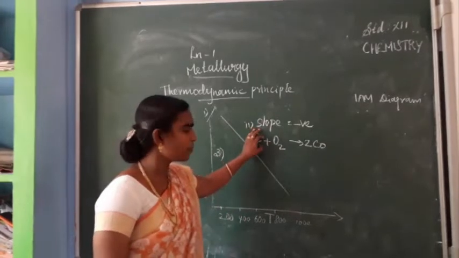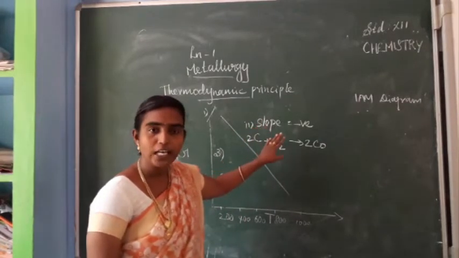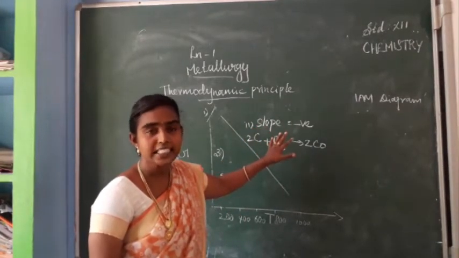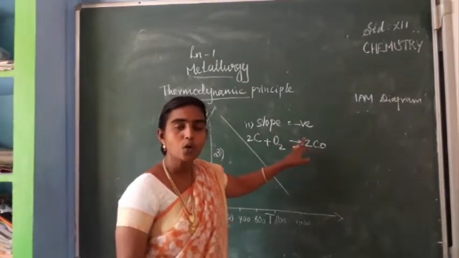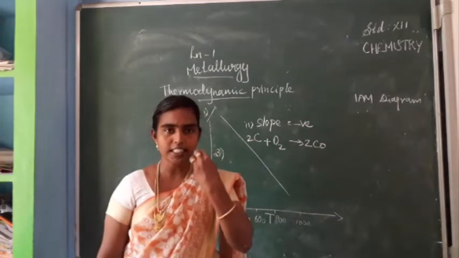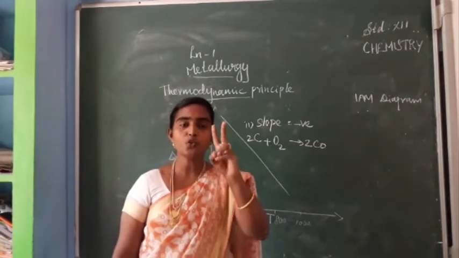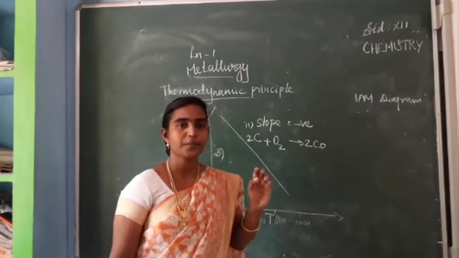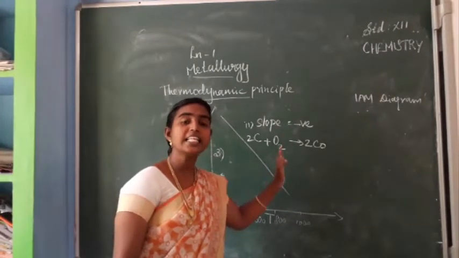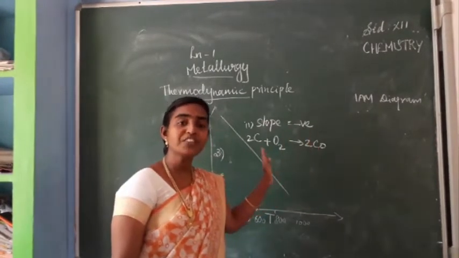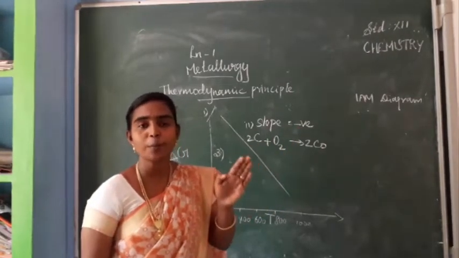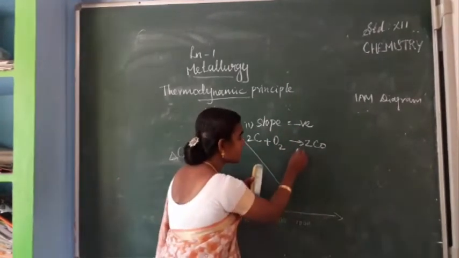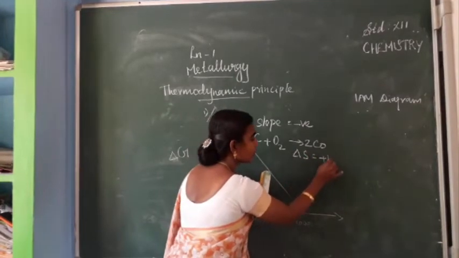So here this carbon is a solid. So for calculation we take only the gaseous particles, isn't it? So here this is a gas and this is a gas. So 1 mole of oxygen is consumed, forming 2 moles of carbon monoxide. That is, randomness increases, isn't it? So if the randomness increases, we can expect delta S, entropy, to be positive. So delta S is positive.